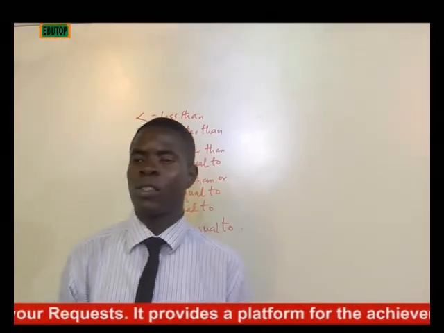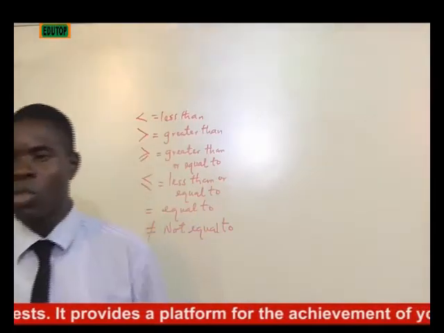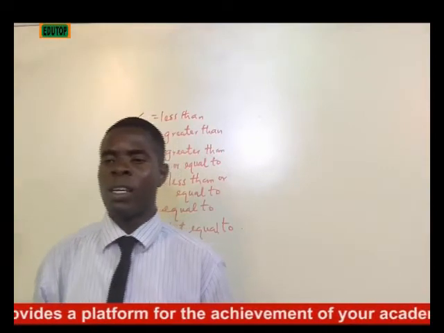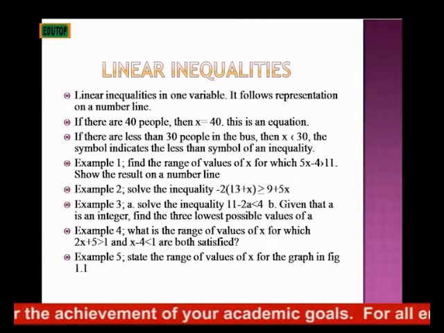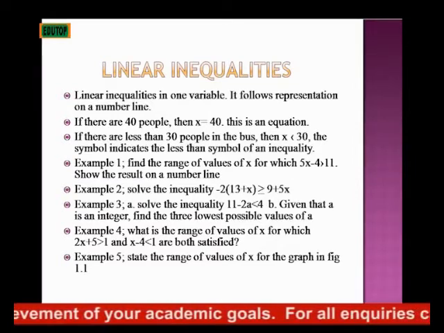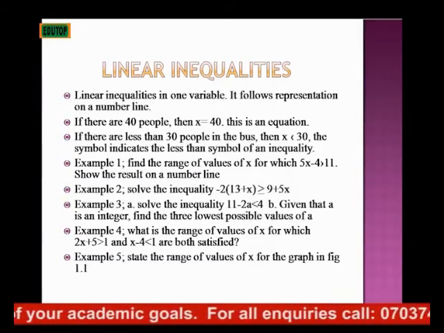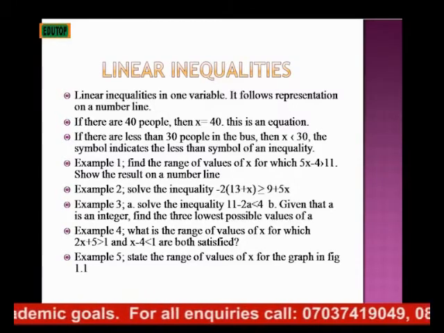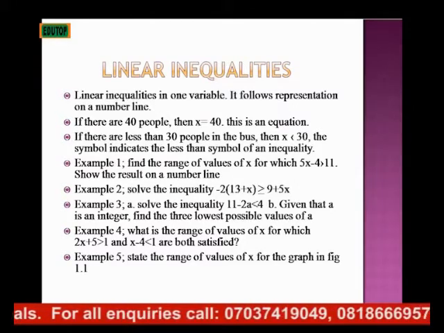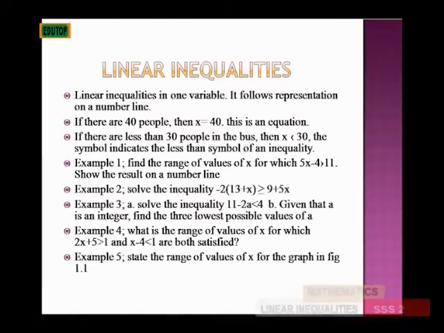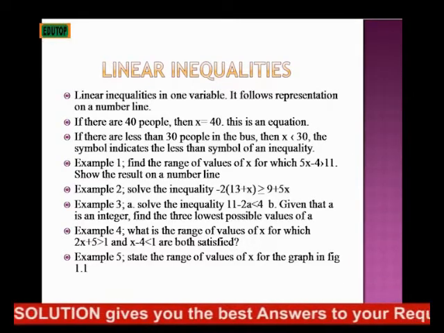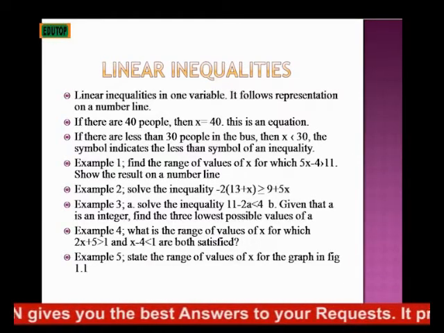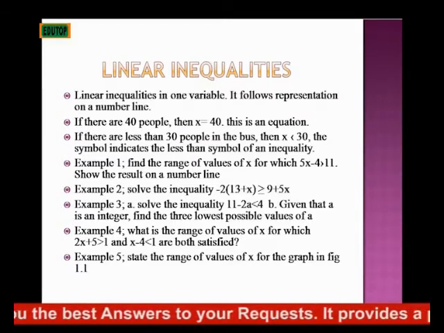Let's look at some scenarios to justify our claim. If there are 40 people, then X is equal to 40. This is an equation. If there are less than 30 people in the bus, then X is less than 30. That is an inequality with the inequality symbol less than.